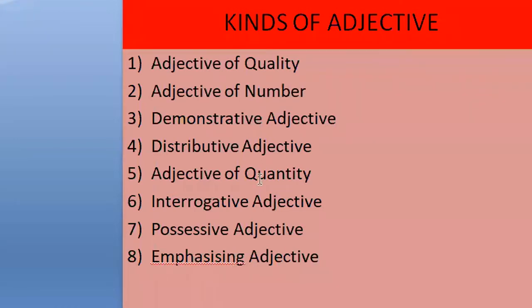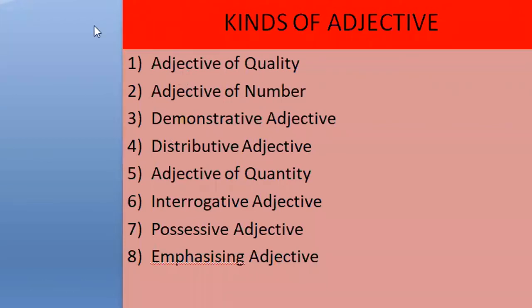These are the kinds of adjective. Don't be confused about kinds of adjective and the degrees of the adjective. Kinds of adjective means 8 kinds, and we will learn about them with definitions and examples in our next class. Today we have to learn about adjective of quality only.